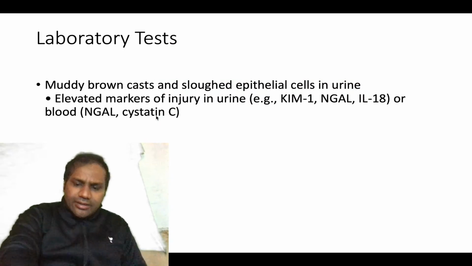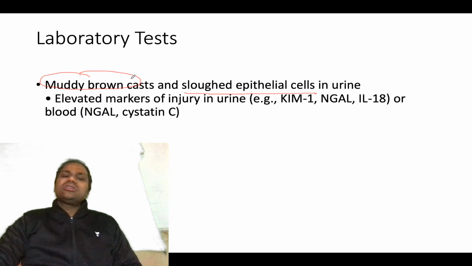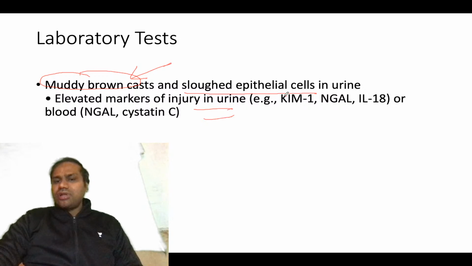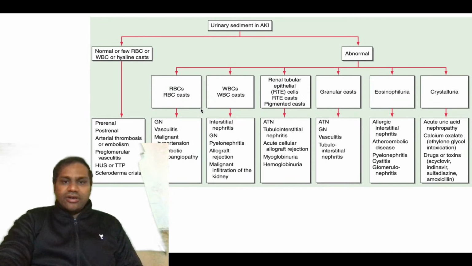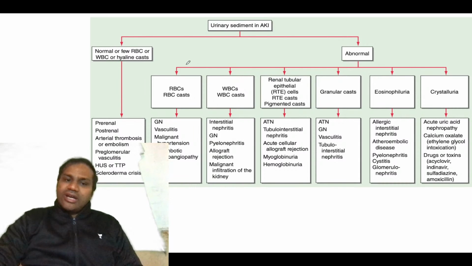So what are the laboratory tests you do in acute kidney injury? Basically you get muddy brown casts and obviously sloughed epithelial cells in urine. This is in case of intrinsic renal failure. Then you can see markers also, like KIM-1, NGAL, interleukin 18, or in the blood you can see NGAL or cystatin C. These are the markers of kidney injury. In urine you can see different types of casts.